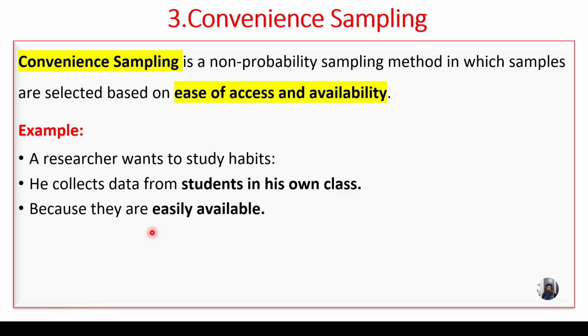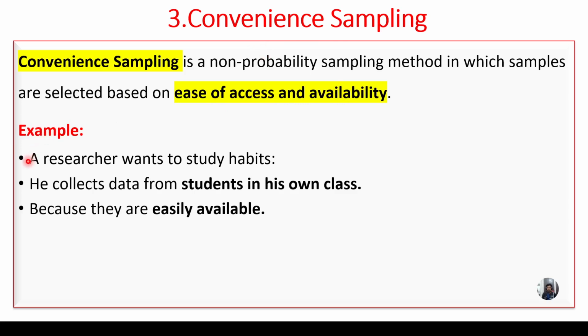Let us move on to the third one, convenience sampling. Convenience sampling is a non-probability sampling method in which samples are selected on ease of access and availability. So the keywords for convenience sampling are ease of access and availability.